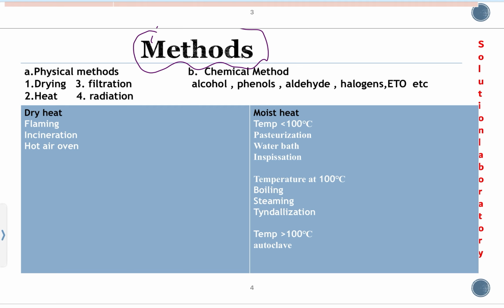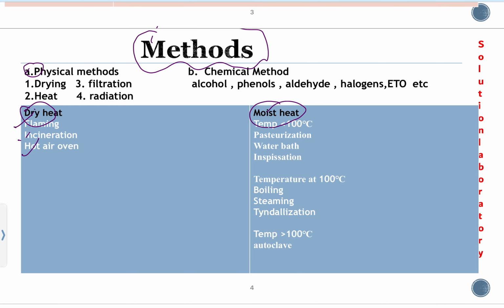The method is divided into two. One is physical method and one is chemical method. In physical method, it consists of drying, filtration, heat, and radiation, and heat is again divided into dry heat and moist heat. Dry heat contains flaming, incineration, and hot air.